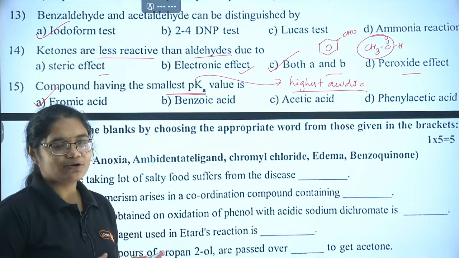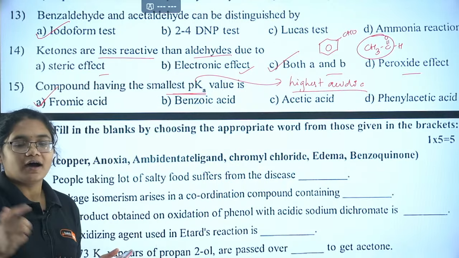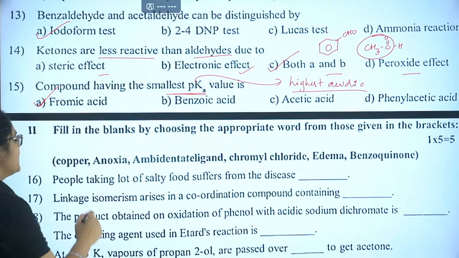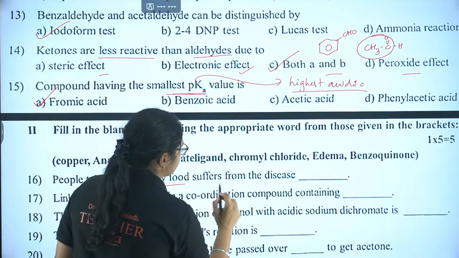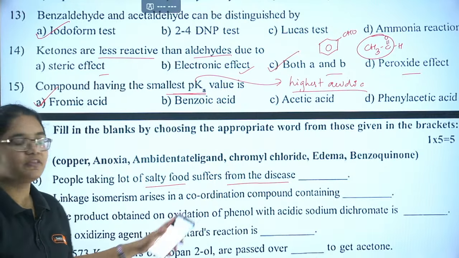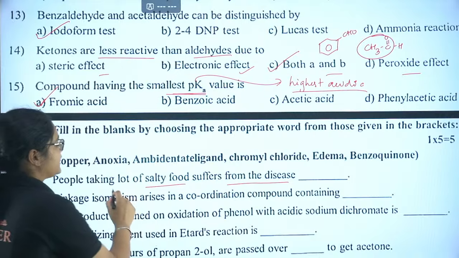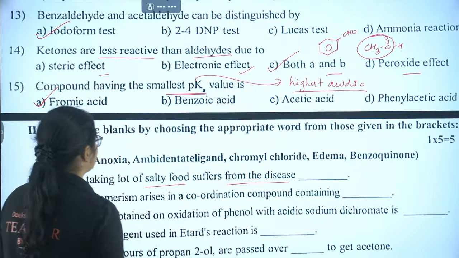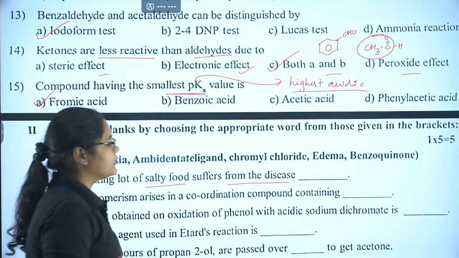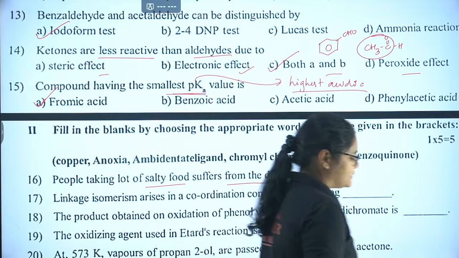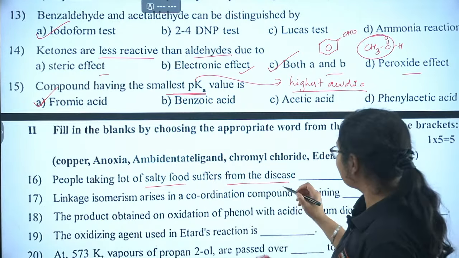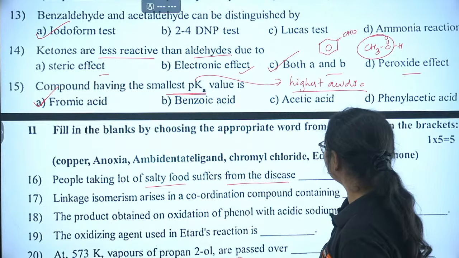Now let's go to the second part, the fill in the blanks, questions 16 to 20. Quickly let us solve it. People taking a lot of salty food suffer from the disease dash. What will be the name of the disease here? The options are copper, anoxia, ambidentate ligand, chromyl chloride, edema and benzoquinone. Yes, Mohan has given me the correct answer. The 16th one will be edema.